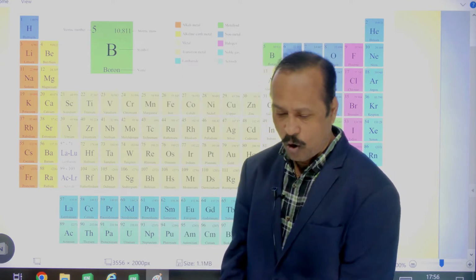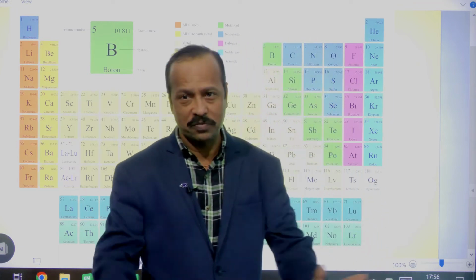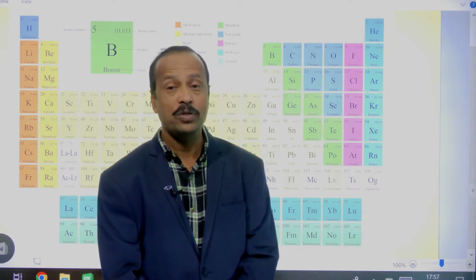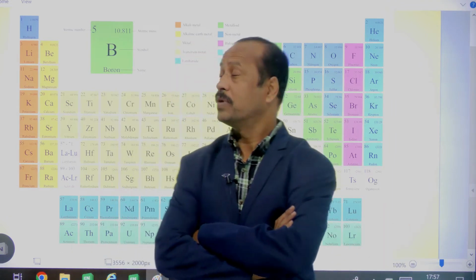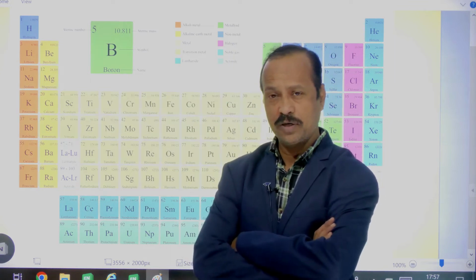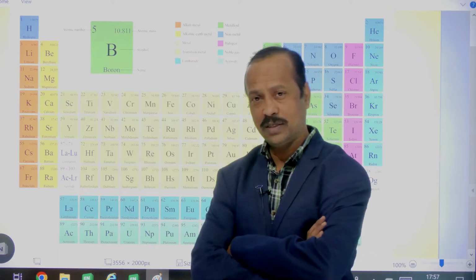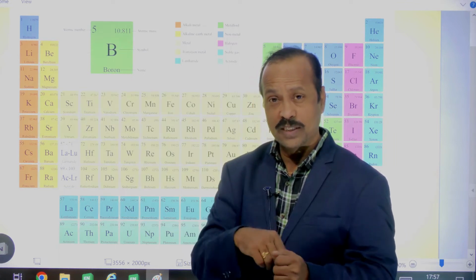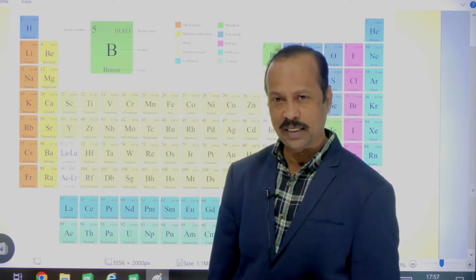Clear? Now, the elements are arranged. Then what is the use of this periodic table? Your question is what is the use of this periodic table? So see students, it is a very, very important and useful periodic table, because by seeing an element in this periodic table, you can say whether it is a metal or non-metal, whether it is a solid, a liquid or a gas, what its physical properties are, what its chemical properties are, and how it reacts with other elements. All this we can say just by seeing this periodic table.